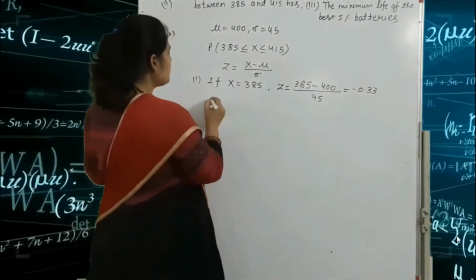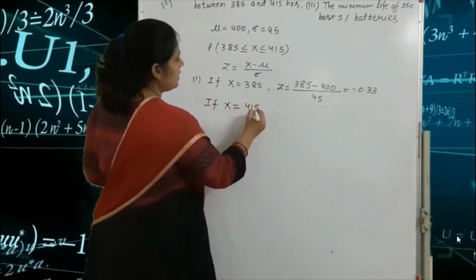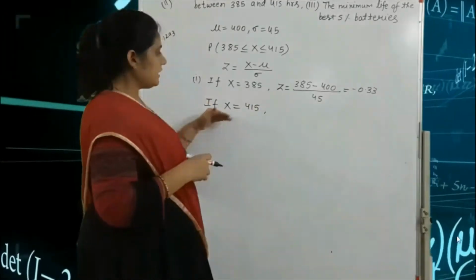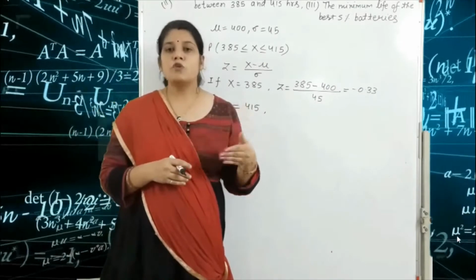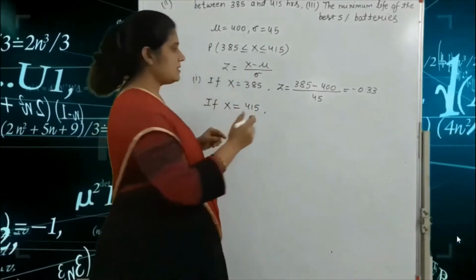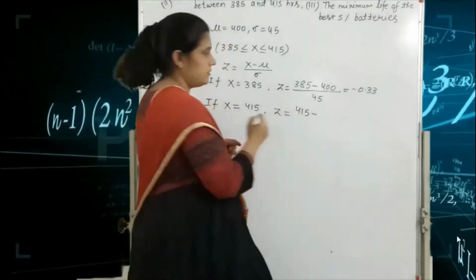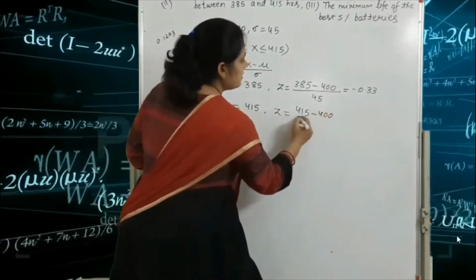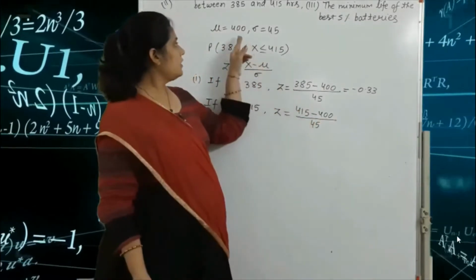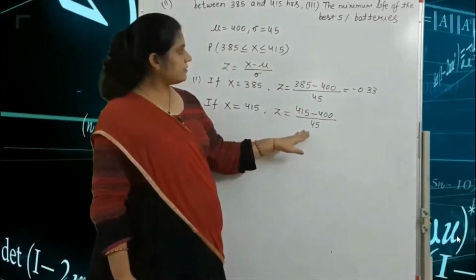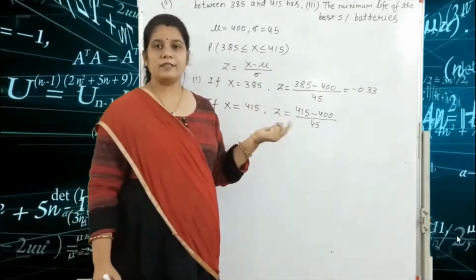Next, if X is equal to 415, again we convert the value of X. So Z is equal to 415 minus 400 divided by 45, because the mean is equal to 400 and the standard deviation sigma is equal to 45, already given in the question.